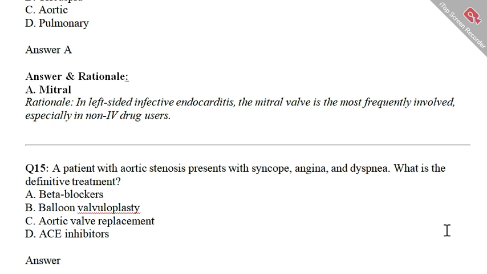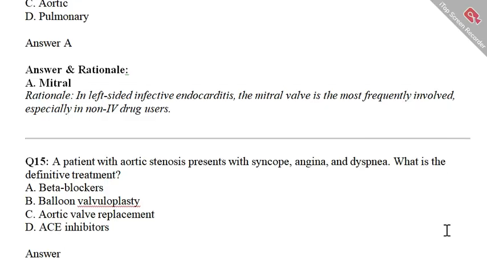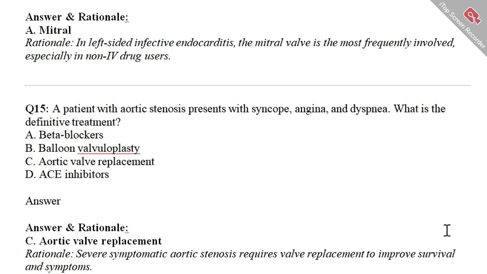Option A beta blocker, option B balloon valvuloplasty, option C aortic valve replacement, option D ACE inhibitor. Pause the video for 5 seconds and select the best option. If you select option C, option C is the correct option. Well done, and you are doing very well.